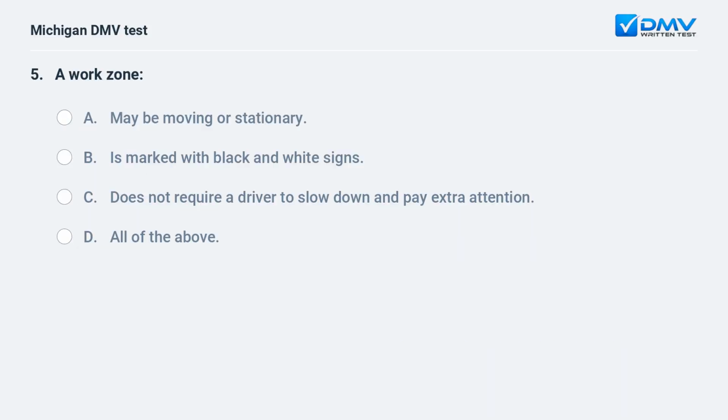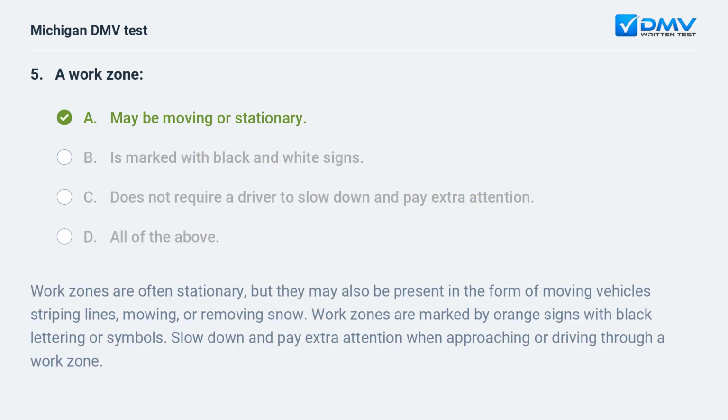A work zone: A. May be moving or stationary. B. Is marked with black and white signs. C. Does not require a driver to slow down and pay extra attention. D. All of the above. The answer is A. May be moving or stationary. Work zones are often stationary, but they may also be present in the form of moving vehicles striping lines, mowing, or removing snow. Work zones are marked by orange signs with black lettering or symbols. Slow down and pay extra attention when approaching or driving through a work zone.